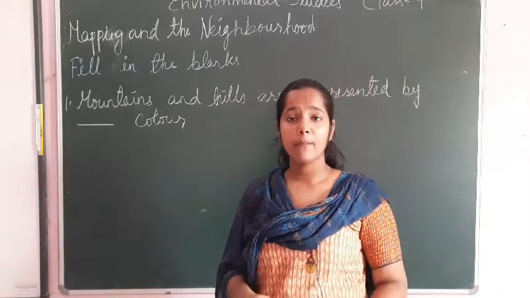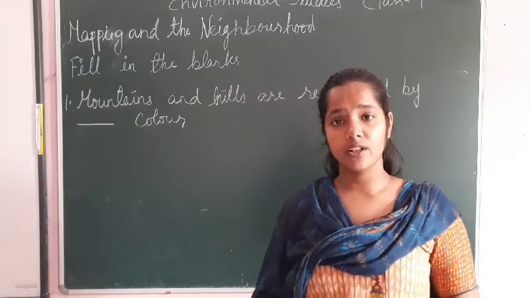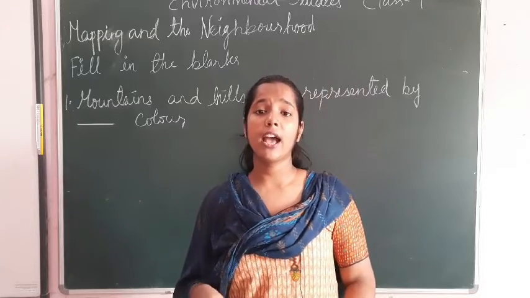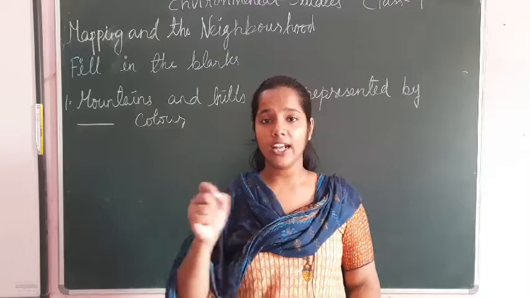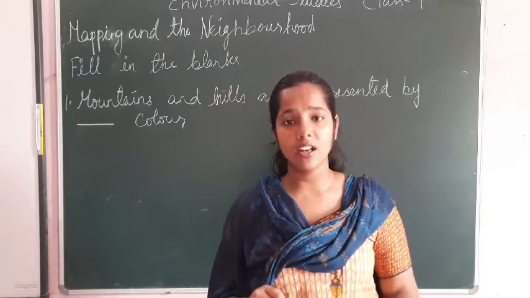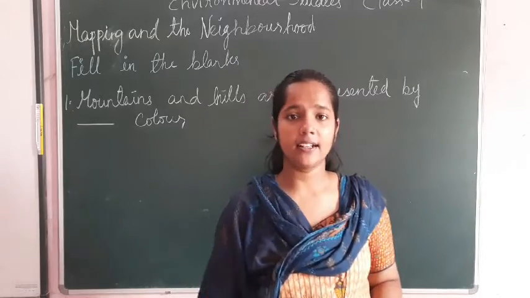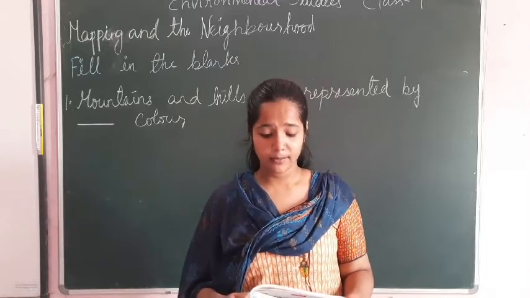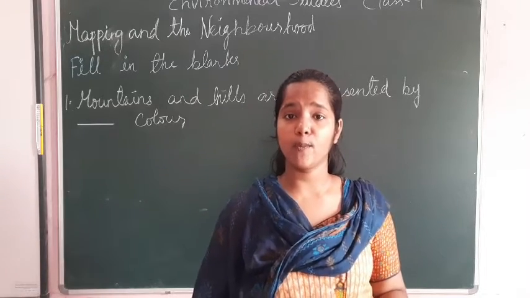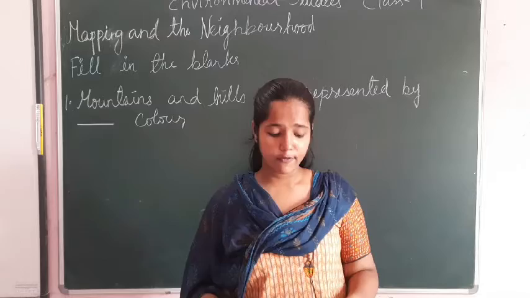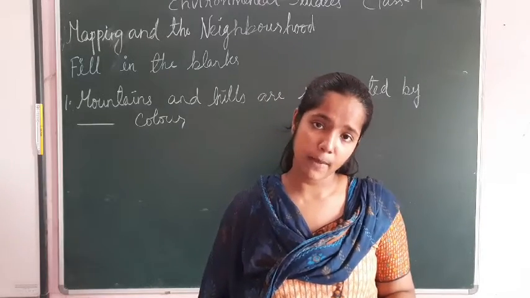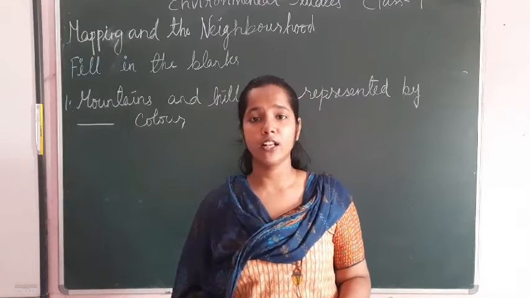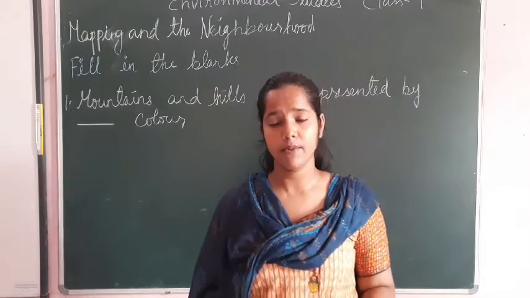Now what was a map? A map was a diagrammatic representation of a place, which we usually use for locating some directions, locating some areas, to an exact location. Now maps were of two types, one was the political map and the second one was the physical map. The physical map is also called a relief map, and the political map is also called a thematic map, isn't it?